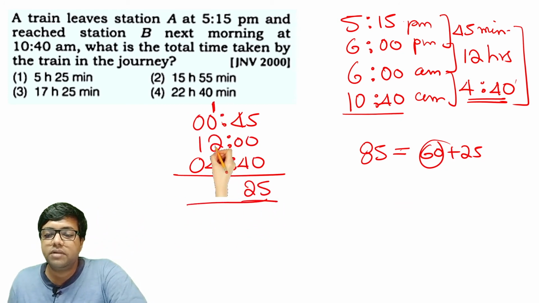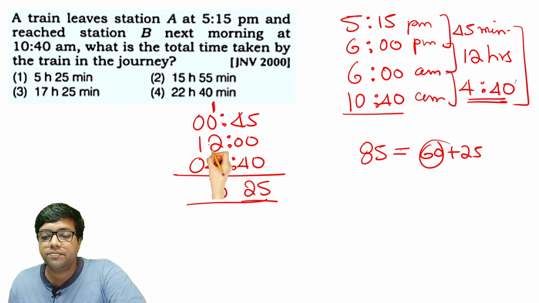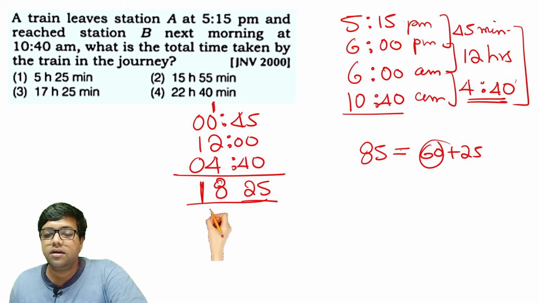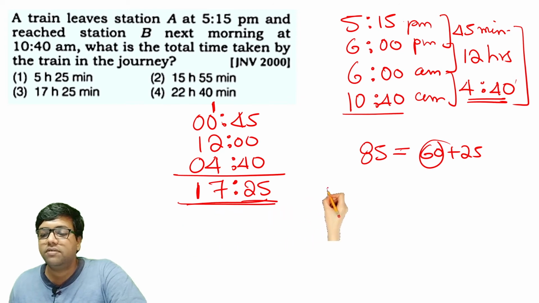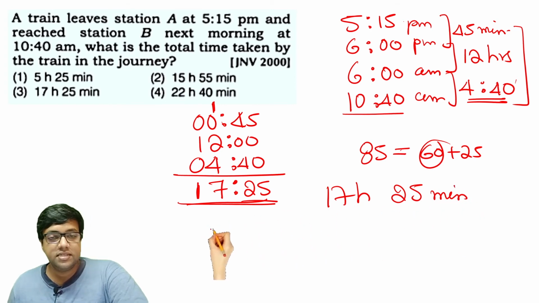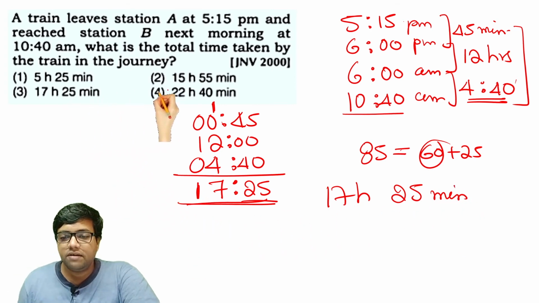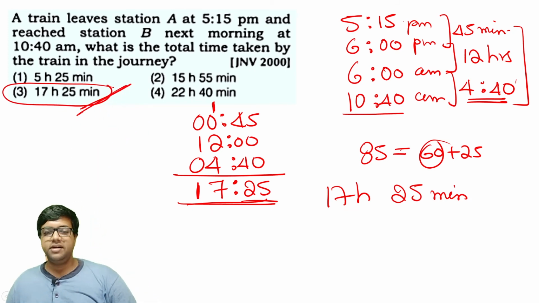So let's do the math. 1 plus 2 is 3, sorry, I made a mistake before. 3 plus 4 is 7, and 1 will come as it is. So 17 hours and 25 minutes is the right answer for this question. 17 hours 25 minutes is available in option 3. So therefore option 3 is the right answer.